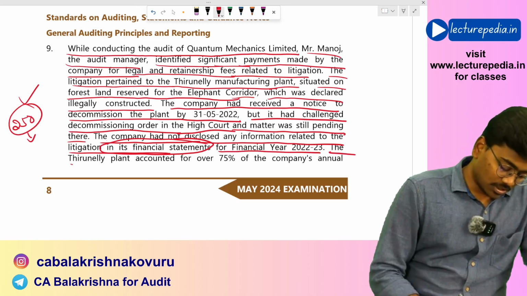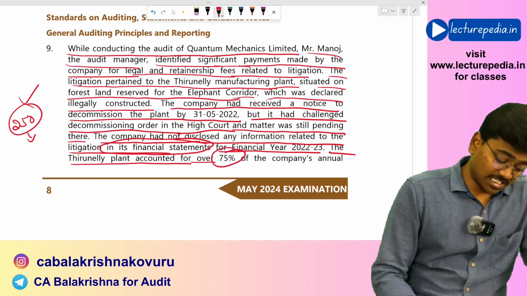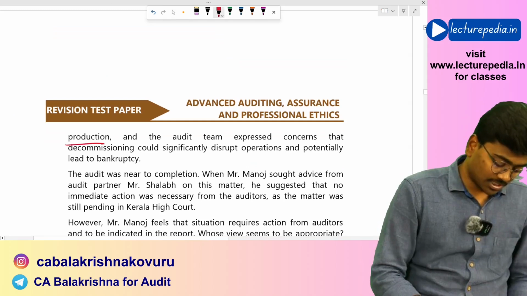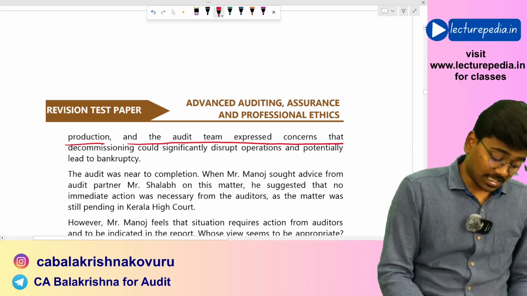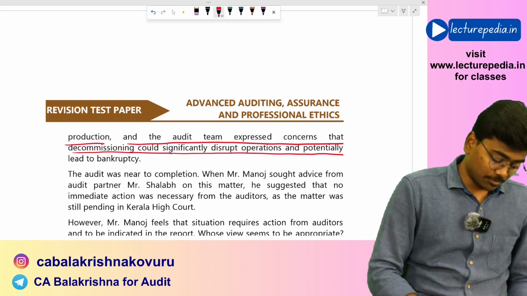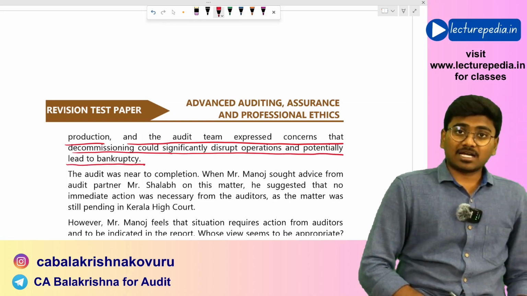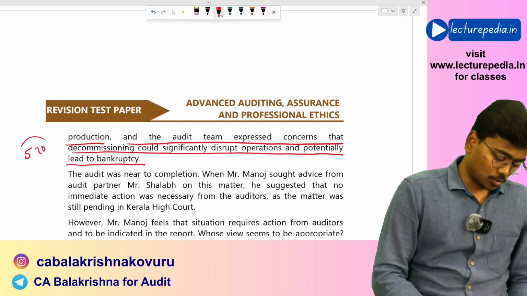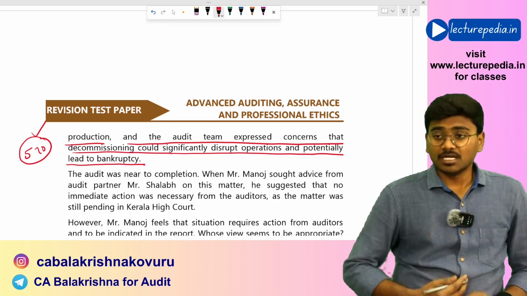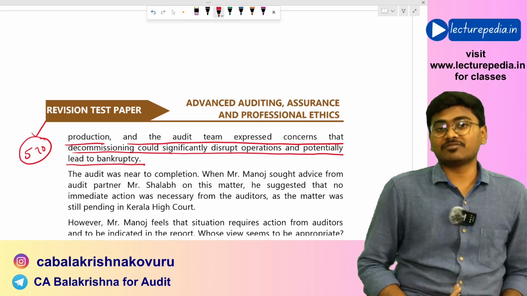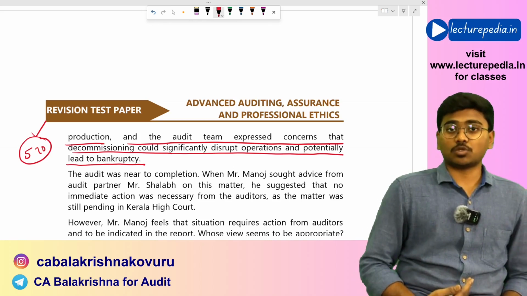Now, the Tirunelli plant accounted for over 75% of the company's annual production, and the audit team expressed concerns that decommissioning could significantly disrupt operations and potentially lead to bankruptcy. That is SA 570, going concern. This is one of the examples of events or conditions that may cast significant doubt on the entity's ability to continue as a going concern.